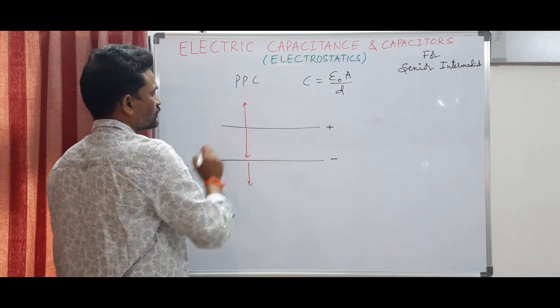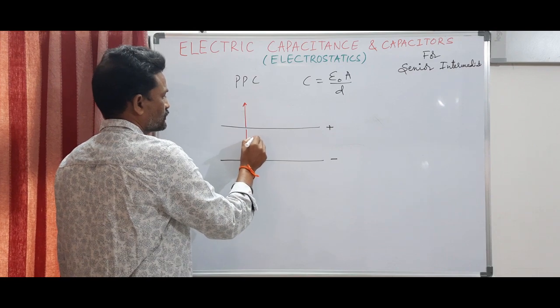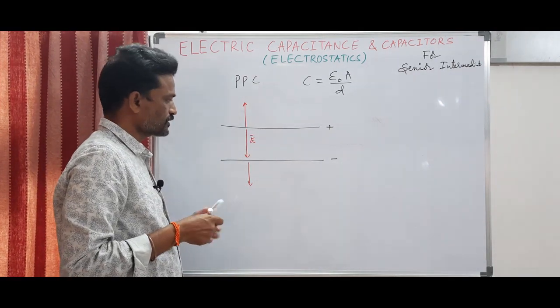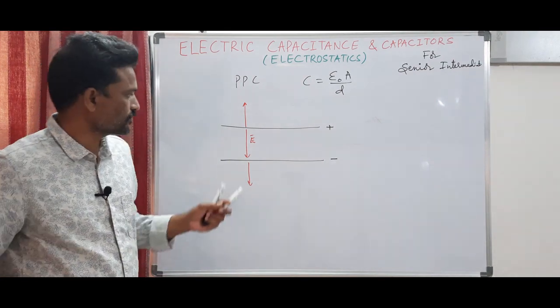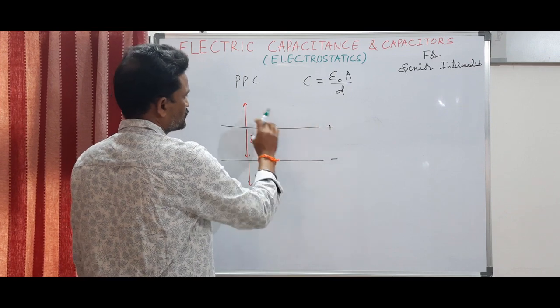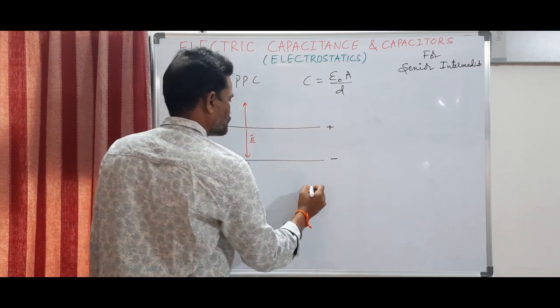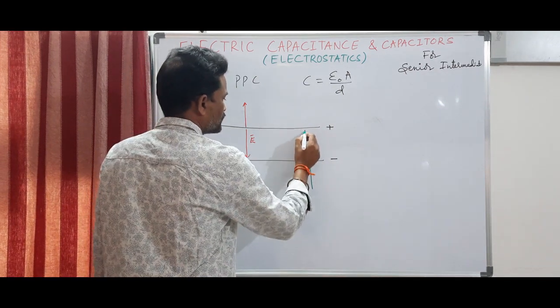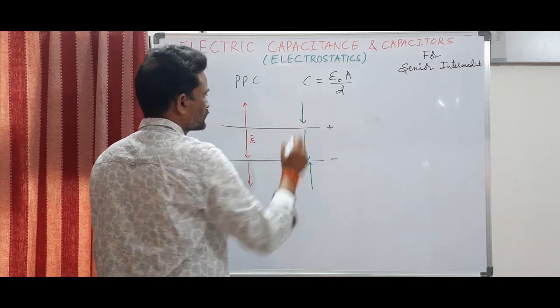What about the direction of electric field in the case of negatively charged plate B? From positive charge, field lines go away; to negative charge, field lines are attracted. So they come in this way, even here also.